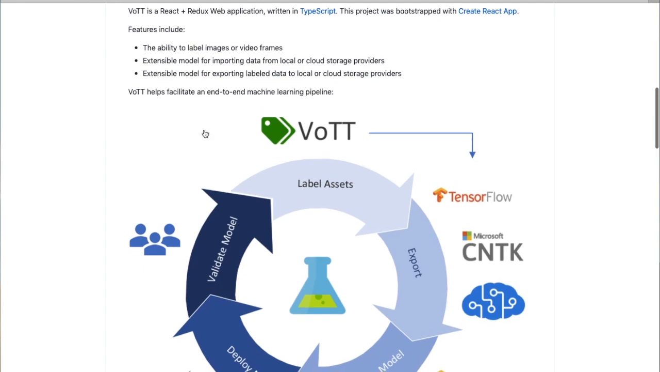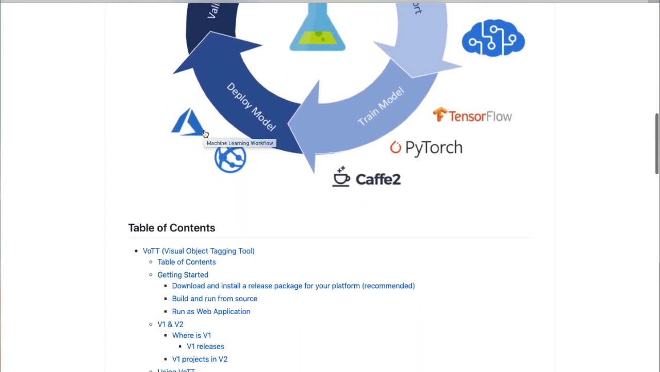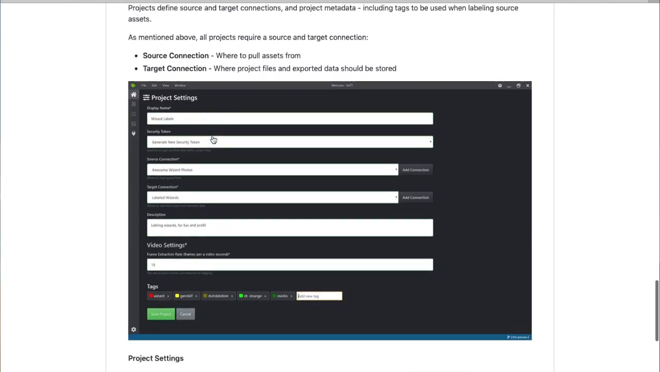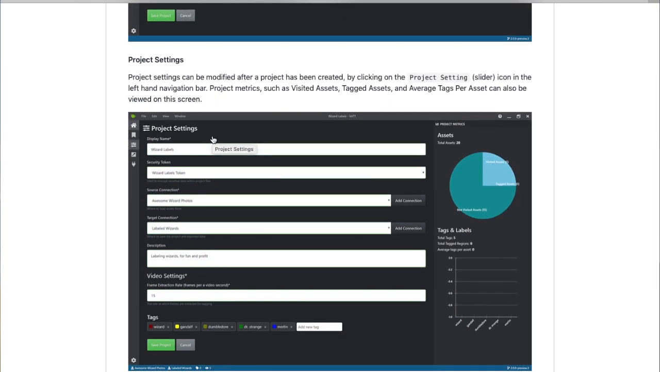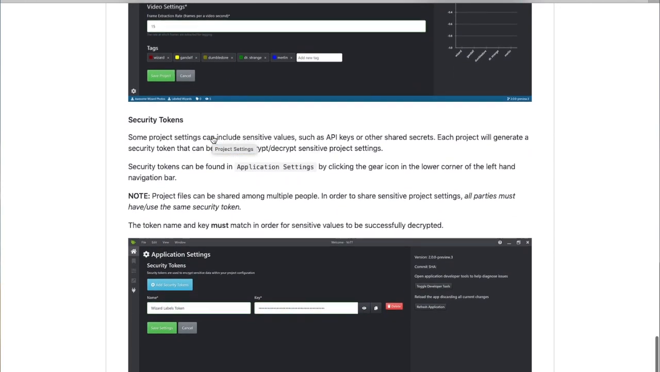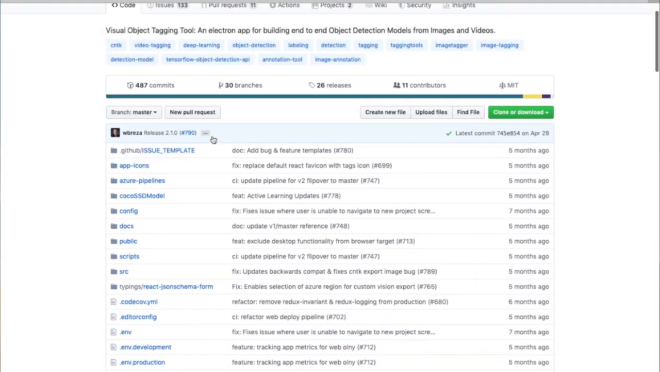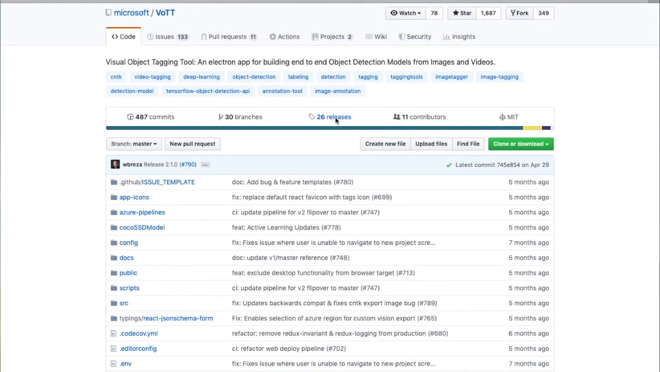So here you can get acquainted with the tool, see approximately how you can use it. I will have another video about how to use VoTT image annotator to annotate images. Okay, let's go back and click on releases.